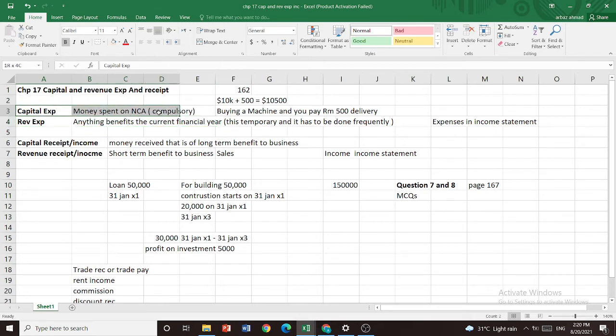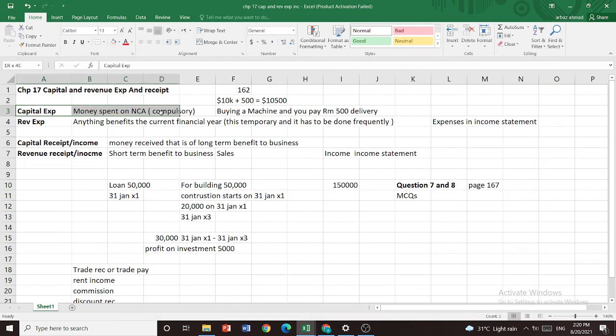That is not capital expenditure, that is revenue expenditure. But let's say our motor vehicle breaks down or gets damaged, so it is not working. If we have to spend money on it, then it is called capital expenditure.